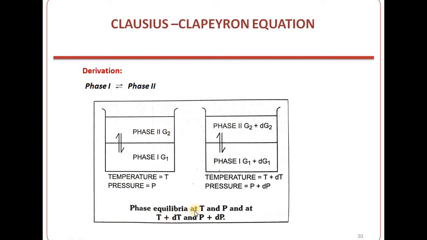So when the temperature and pressure change from T and P to T plus dT and P plus dP, the molar free energies of the phases change accordingly. We will discuss it in detail to derive the Clausius-Clapeyron equation.